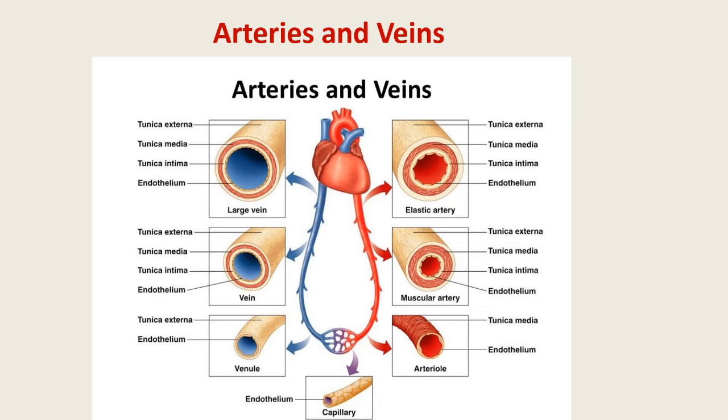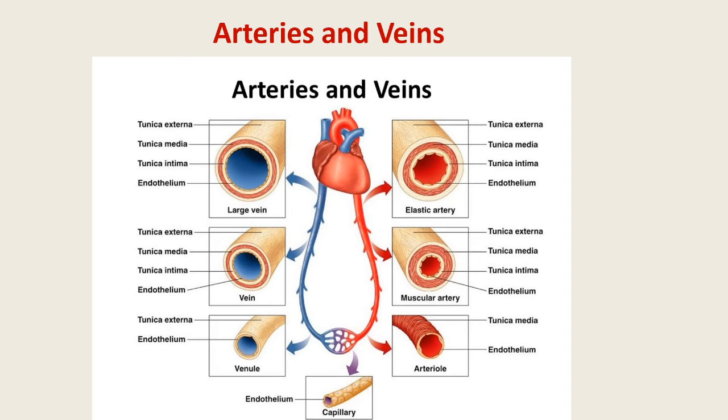Large veins include the precavals, innominate, jugular. Precavals collect deoxygenated blood from the anterior part of the body, that is two precavals, and one postcaval collects deoxygenated blood from the posterior part of the body. The intima contains endothelium which rests on basal lamina supported by longitudinal collagenous as well as elastic fibers.